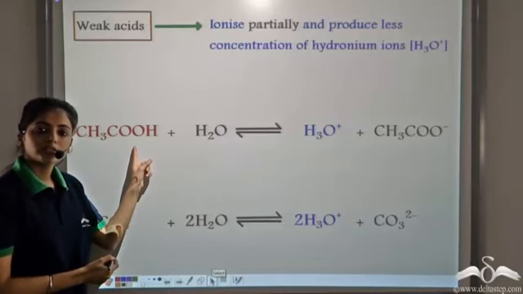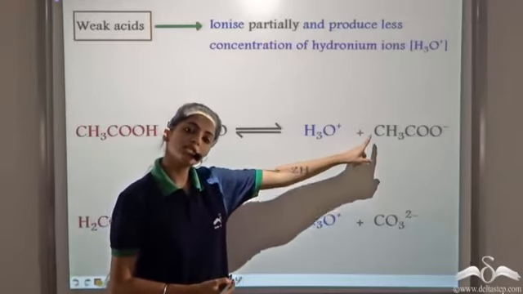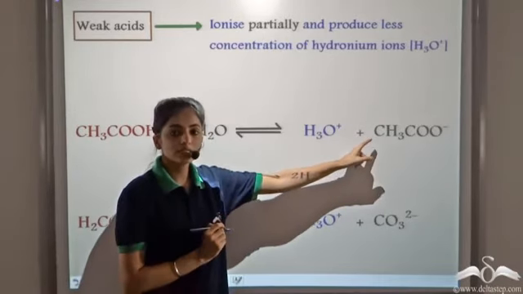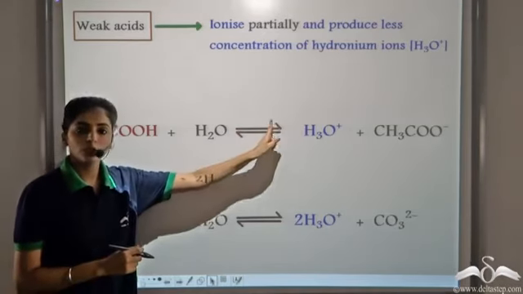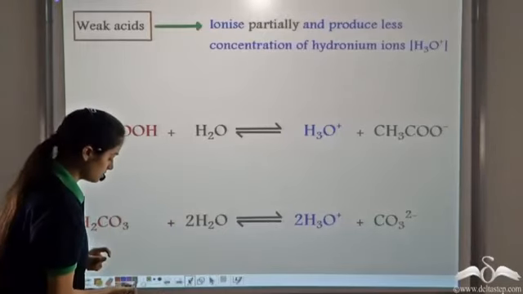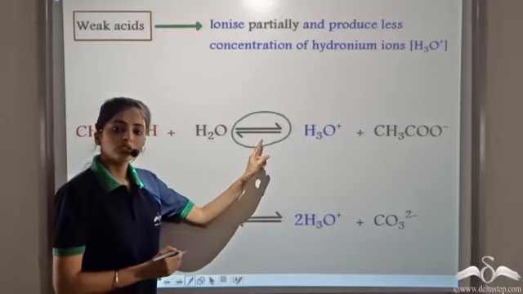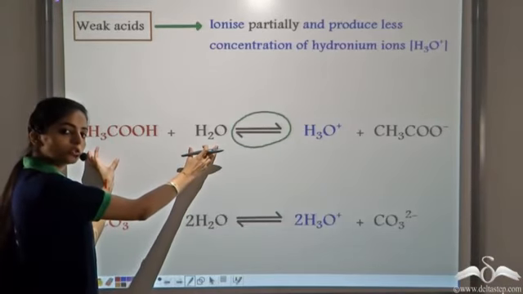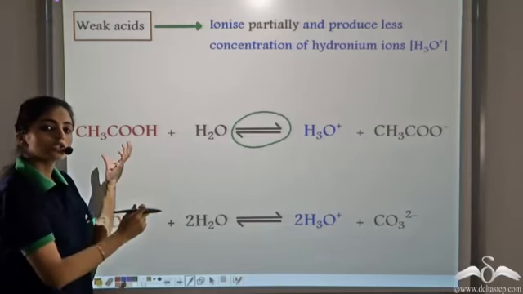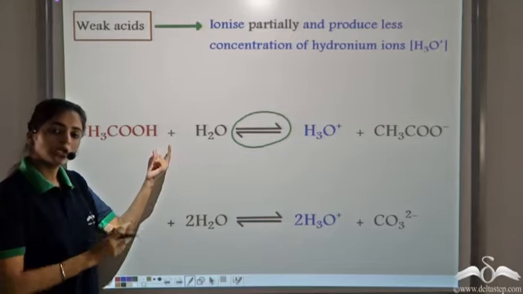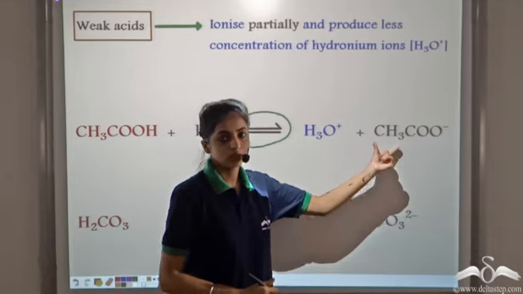We have acetic acid. When it is taken in aqueous solution, it forms H3O plus and CH3COO minus ions. In this case, the acetic acid partially ionizes. So we show it by this arrow. This sign shows that it is reversible in nature. So we have both these in solution. We know that CH3COOH is not completely ionizing, so we have acetic acid and water in solution. At the same time, we have H3O plus and CH3COO minus in solution.